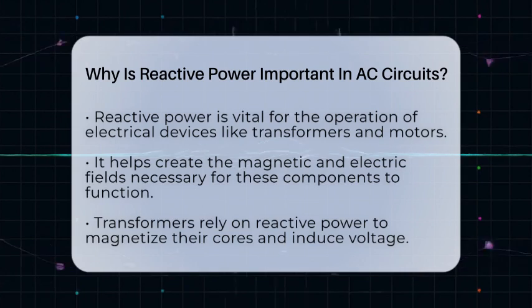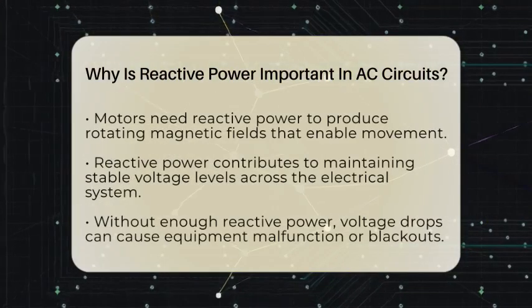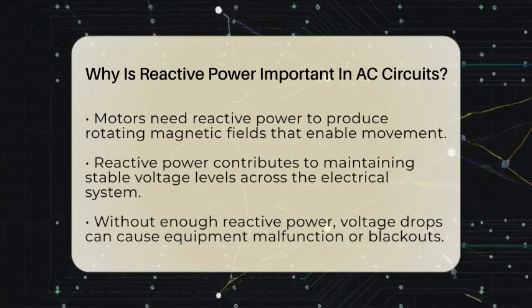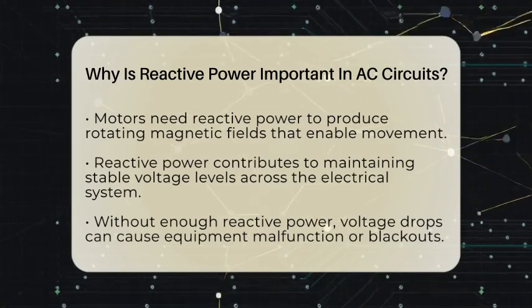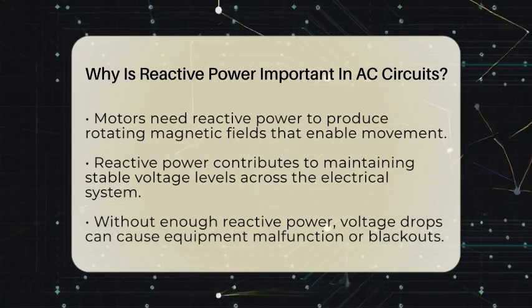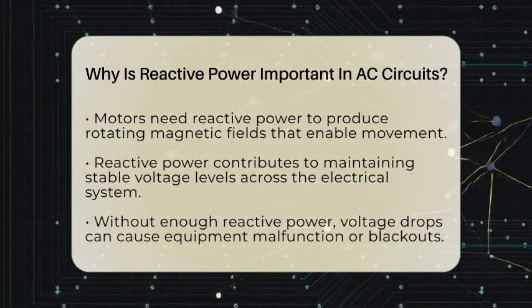It helps create the magnetic and electric fields needed for many electrical components to operate. Without reactive power, devices like motors and transformers wouldn't be able to generate the magnetic fields they need to function properly. For example, transformers need reactive power to magnetize their cores and induce voltage in the secondary windings. Motors need it to produce the rotating magnetic fields that make them turn.